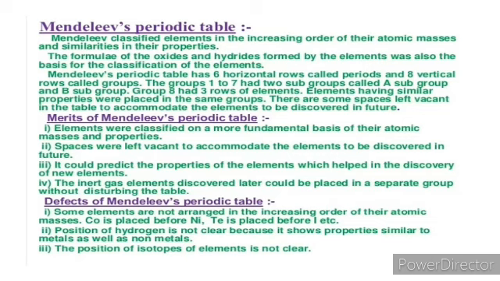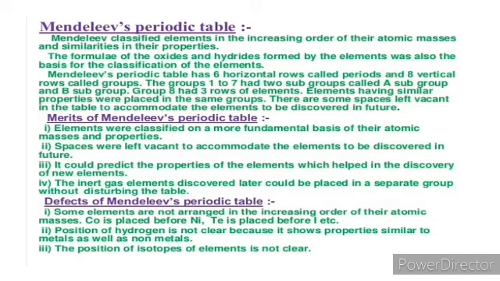There are also some defects in Mendeleev's periodic table due to the atomic mass basis of his law. Some elements are not arranged in the increasing order of their atomic masses. For example, cobalt is placed before nickel.